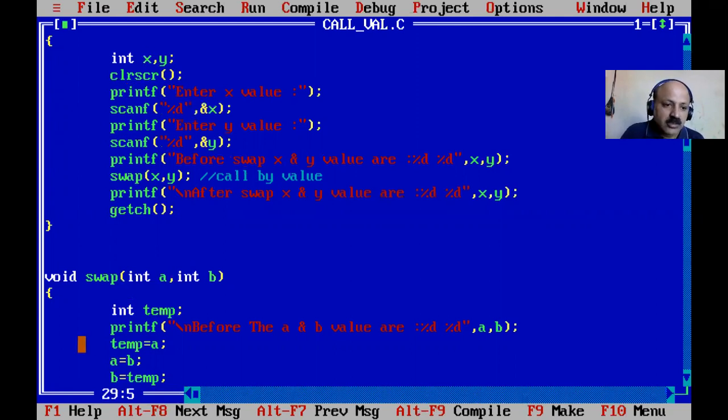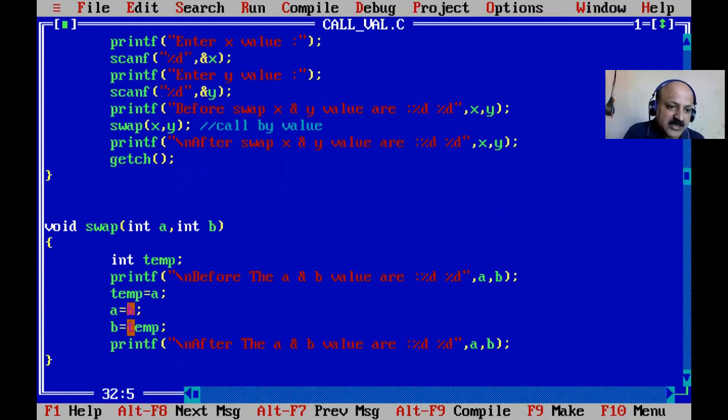So that scope is life cycle, A and B, up to this brace. That scope means life cycle. Here we start that life cycle, and here that function UDF is closed, so that life cycle is complete. Here is swapping, but when the cursor returned into main, X and Y are in a different location, so they are taking their original values 10 and 20, that's not swapped.